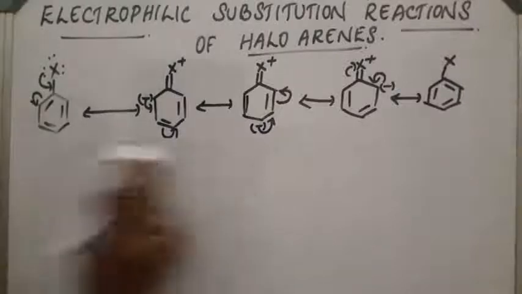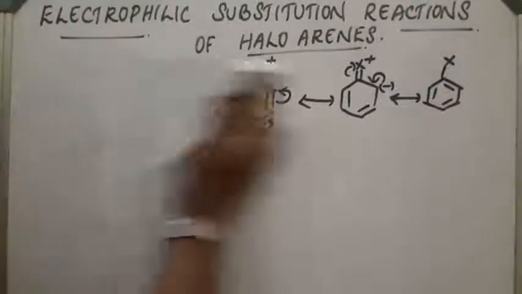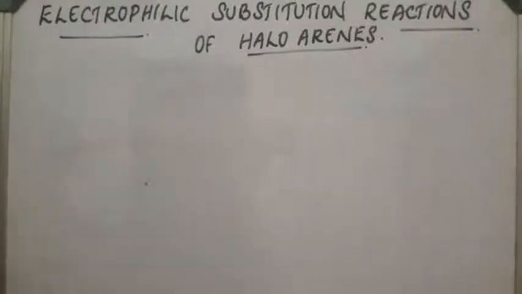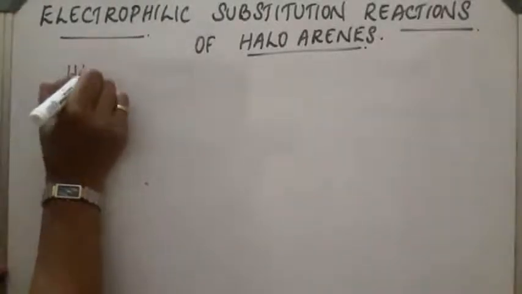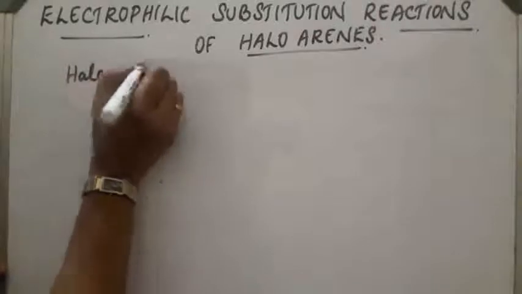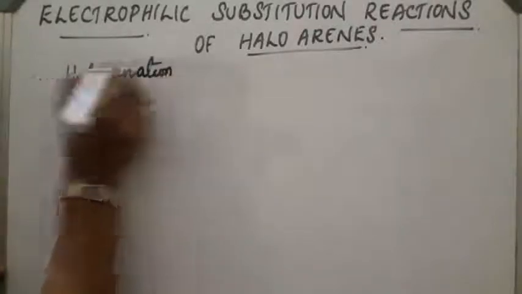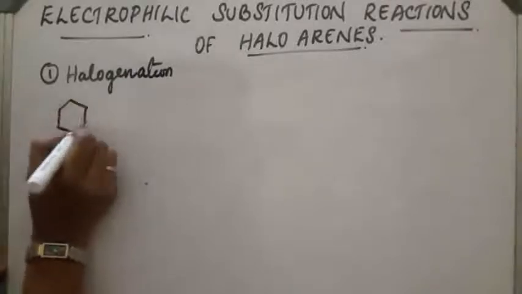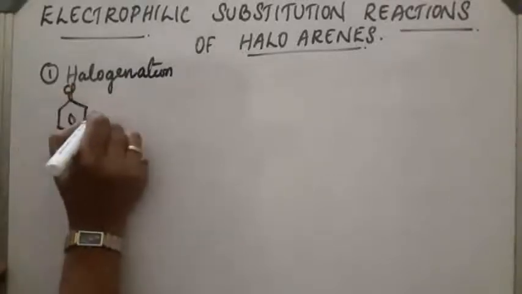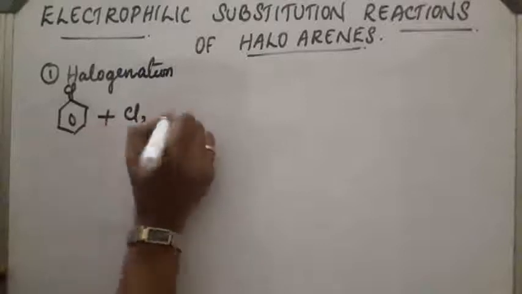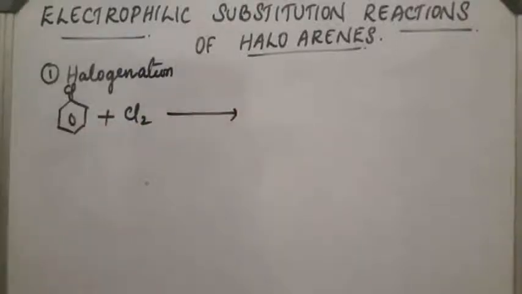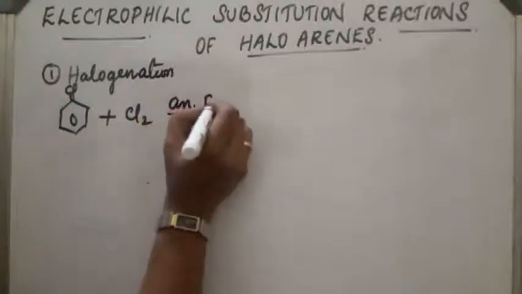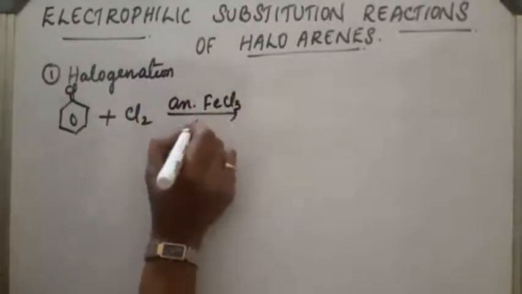First one is the halogenation reaction. Here, for example, chlorobenzene reacts with chlorine. The reaction takes place in the presence of anhydrous FeCl3 or AlCl3.